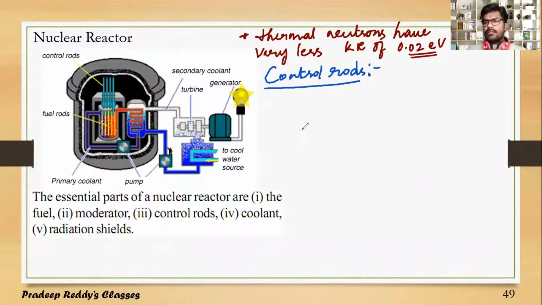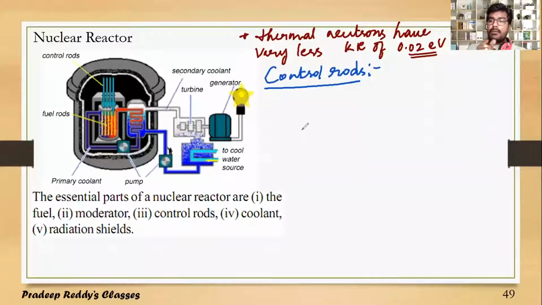Once the fission process is initiated externally by our source, one fission reaction results in 3 neutrons. And out of those 3 neutrons, in order to maintain the rate of reaction equal, which is K equal to 1, we need to absorb some neutrons.